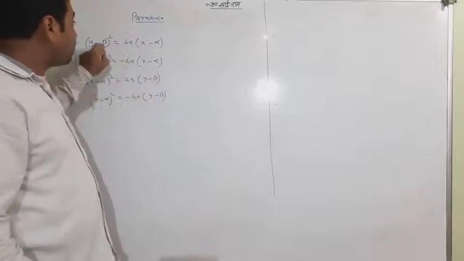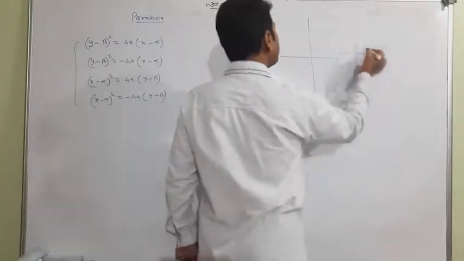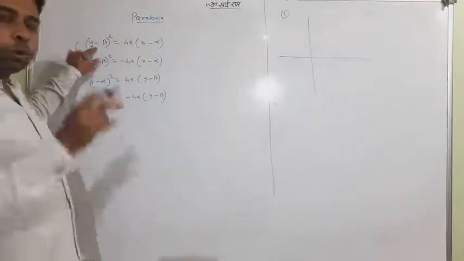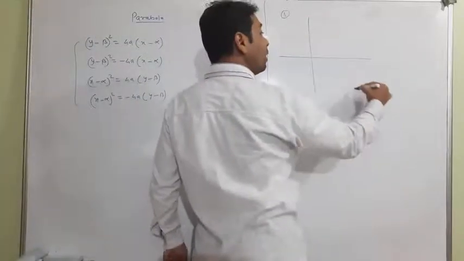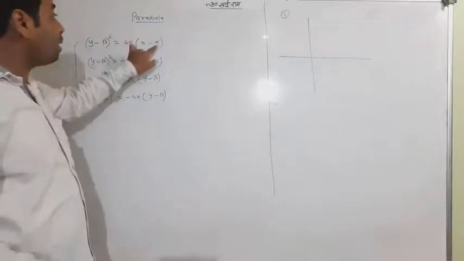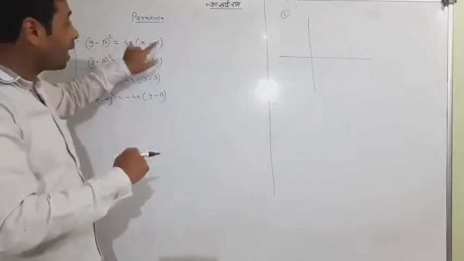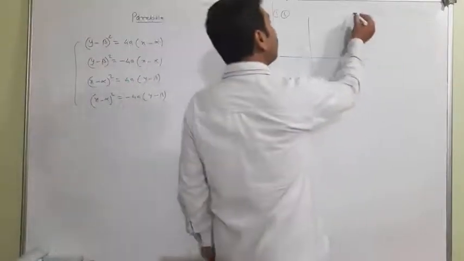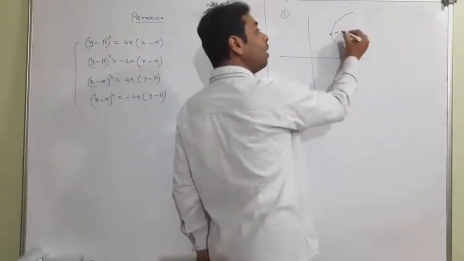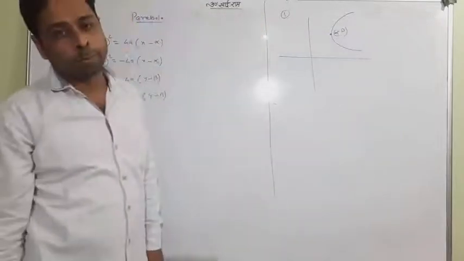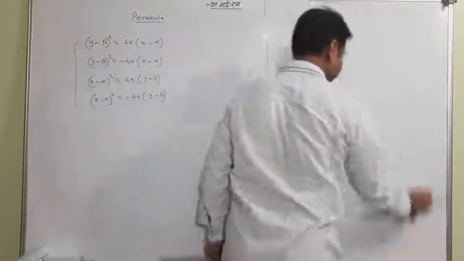But this time alpha and beta will be their vertex. Can you see the first one? You should understand that the direction is the same as when y square equal to 4x was made, but along with x, alpha is used, and along with y, beta is always used, and alpha and beta will be the vertex. This time the direction is the same, but alpha beta will be the vertex of the parabola. So this is one of the important things. I put one example, guys.